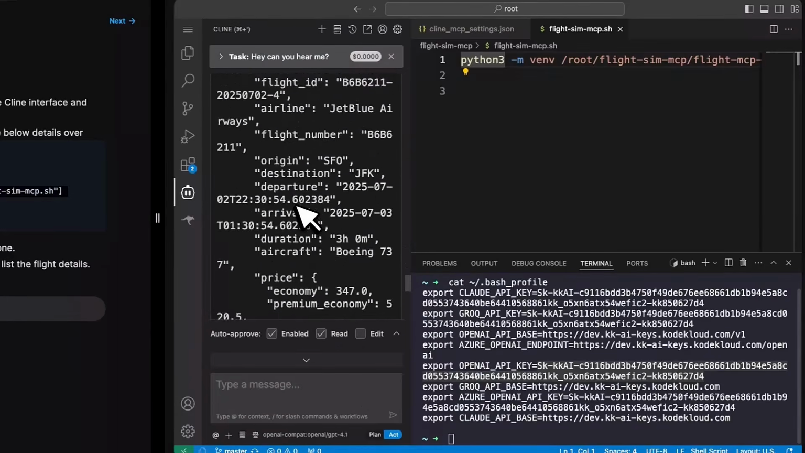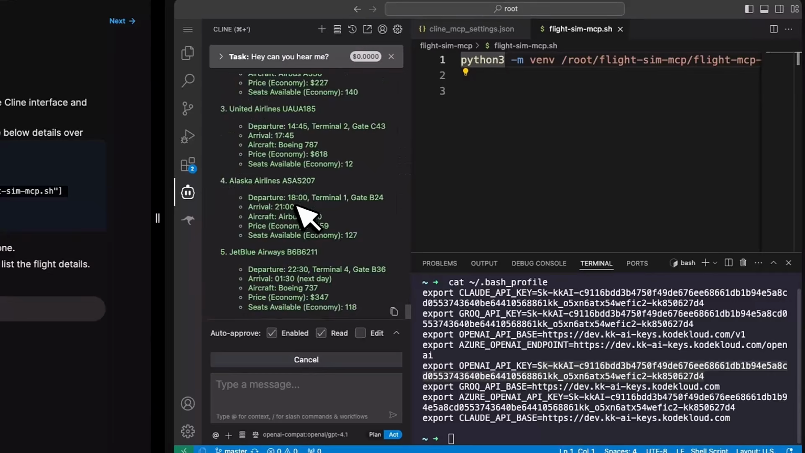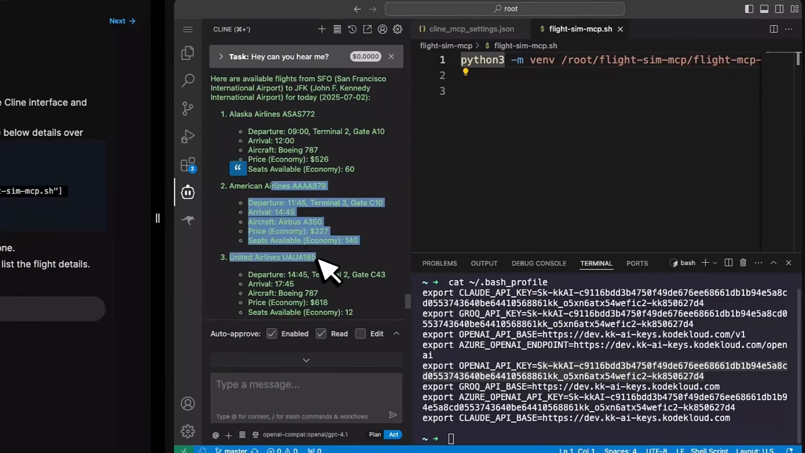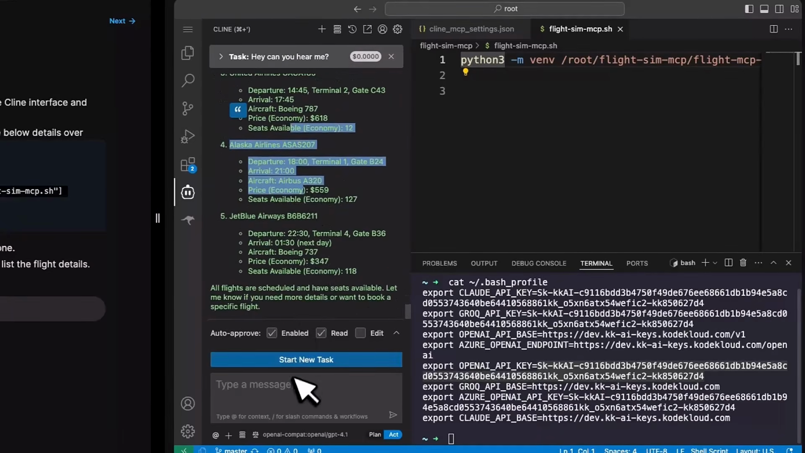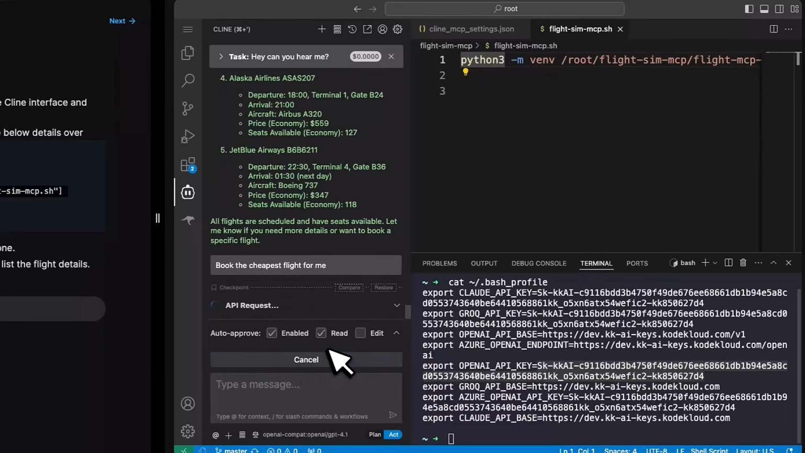All right, so it's identified the flight, and you can see the response here. But yeah, here's a more human readable format. So it says there are these airlines that are available. And so I'm going to say book the cheapest flight for me. And let's see what it does.